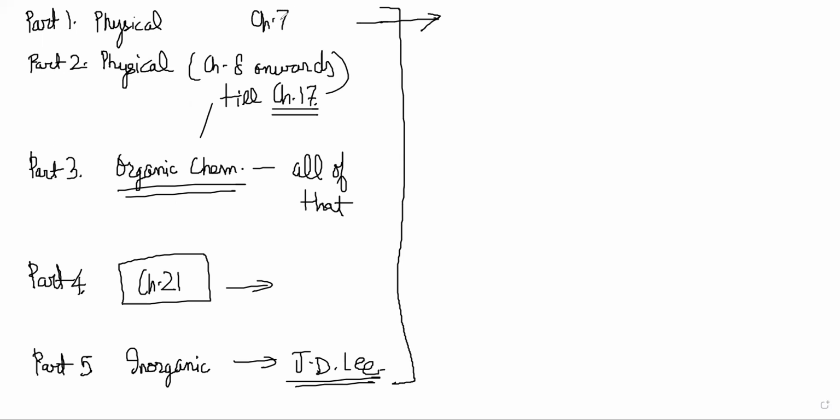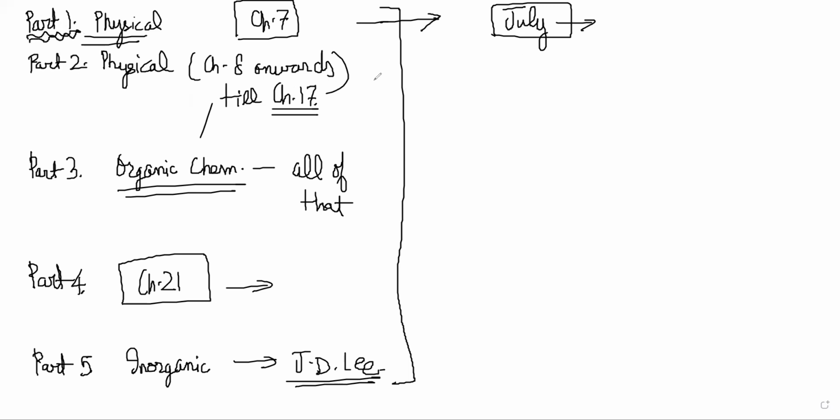This is till chapter 7, chemical bonding. Okay. First part, right? Ideally, the main chapters in this are atomic structure and chemical bonding. So if you guys are putting in as much effort as I want you to, we will be able to get to atomic structure and chemical bonding quite fast. And hopefully by July, definitely we should be done with it. By June or July, we should be done with part 1.